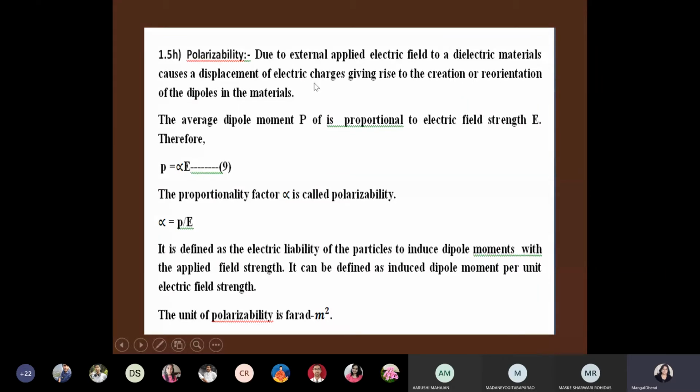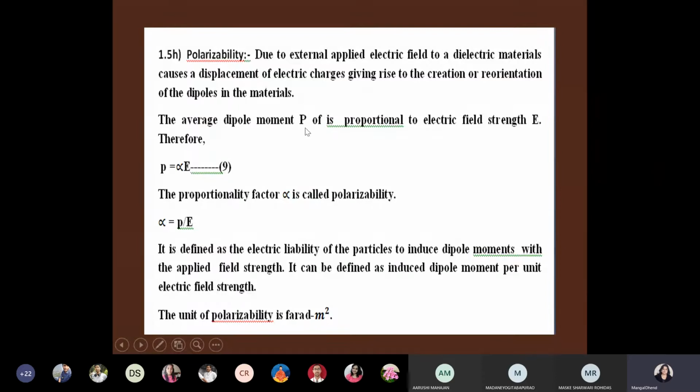So electric charge displacement occurs when an electric field is applied, giving rise to the creation or reorientation of dipole moments. Why reorientation? Because of the dipole moments that exist in materials, we have taken examples of CO2, H2O, NO2. In those covalent bonds, they are originated in a particular fashion. But when an electric field is applied, their orientation will change, that is reorientation. So that is the ability: the material's ability to reorient the dipole moments or to displace the electric charges. We can say that is polarization.